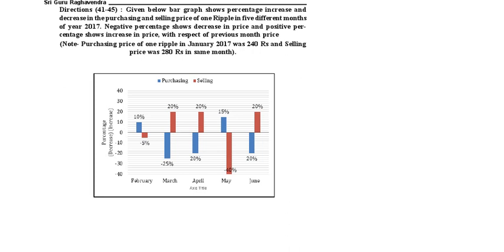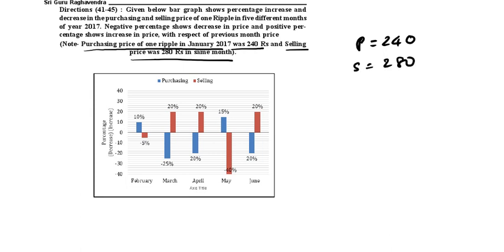What is important? The purchasing price of one Ripple in January 2017 was 240. The selling price was 280. Suppose the purchasing price in February is asked. In February, the purchase, that is blue, is increased by 10%. So 240 into 110 by 100.